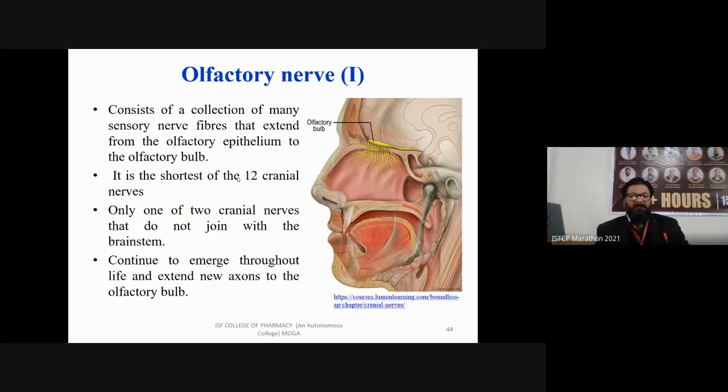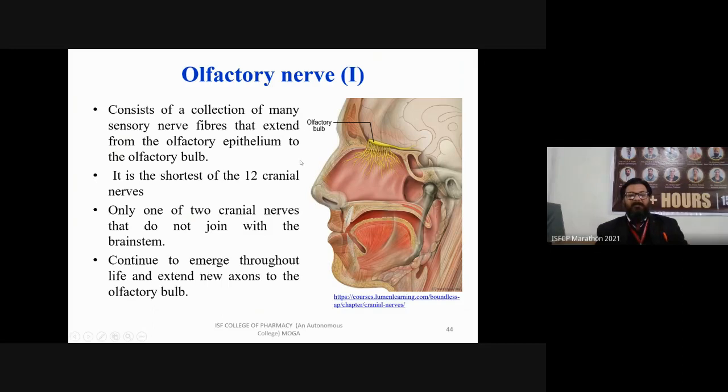The first cranial nerve is your olfactory nerve. Olfaction means the function related to smell. It consists of a collection of many sensory nerve fibers that extend from the olfactory epithelium to the olfactory bulb. What is the olfactory epithelium?